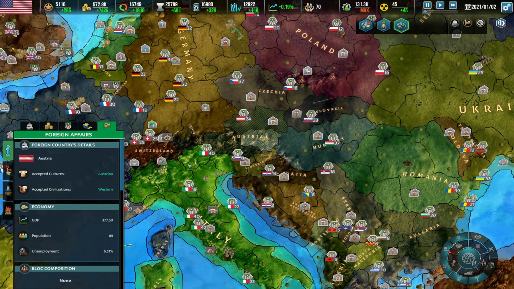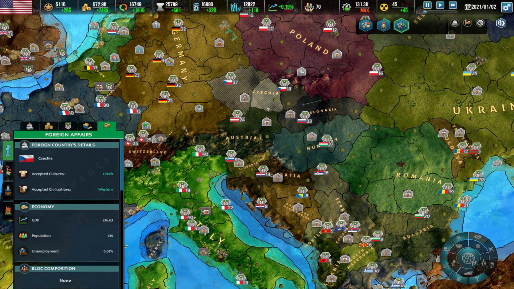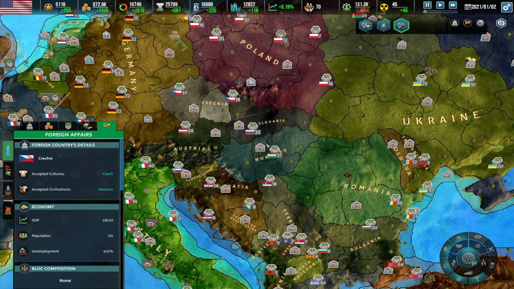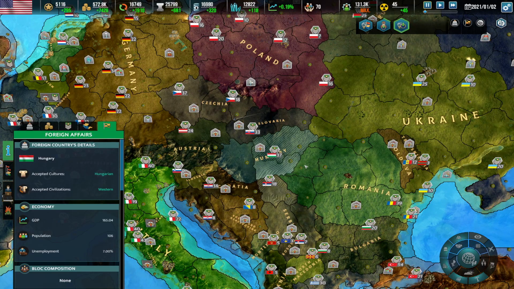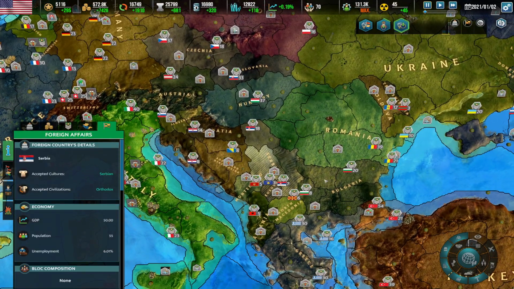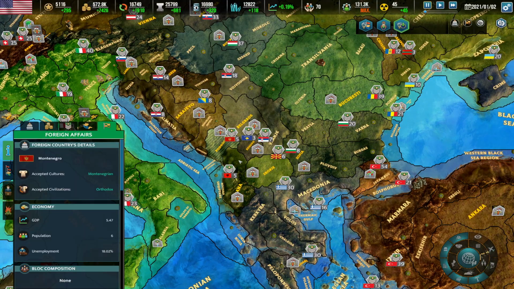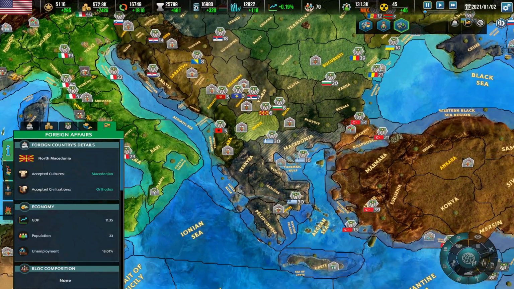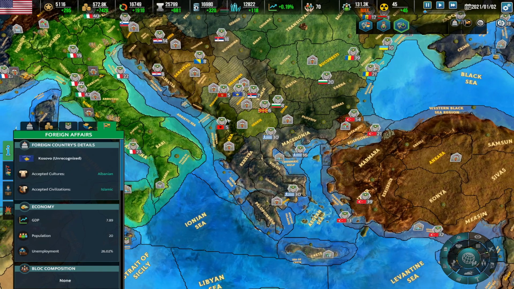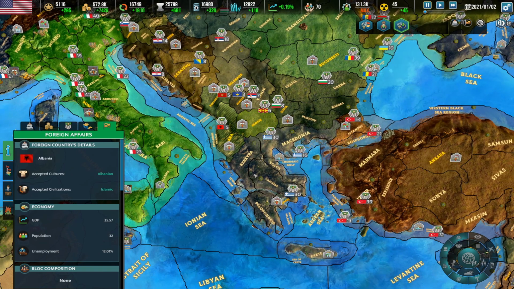Austrian with the culture of Austria. Czechia, here we have the Czech. And Slovakia, we have Slovaks, Hungarians, and the Romanians. Going down here, we continue with the Serbians, the Montenegrians, the Macedonians, and Kosovo stays as Albanian, including Albania.